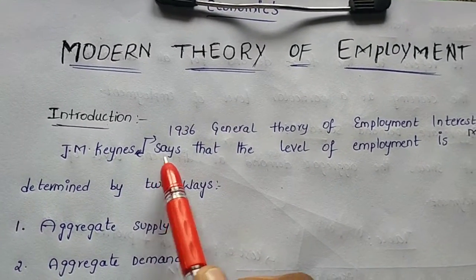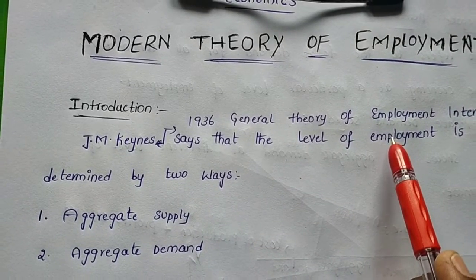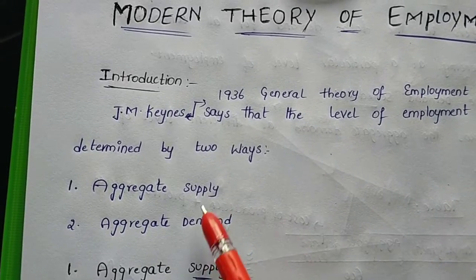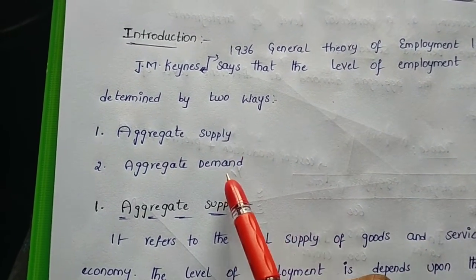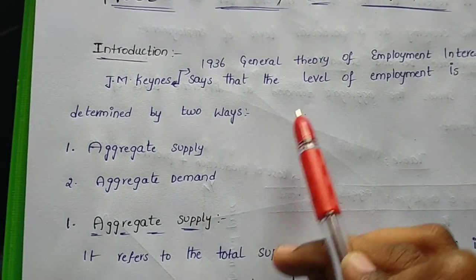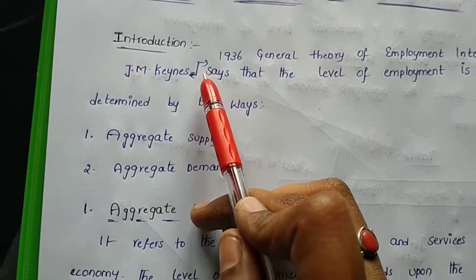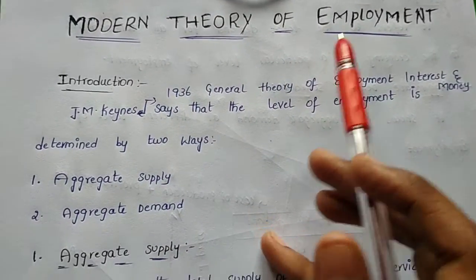J.M. Keynes said that the level of employment is determined by two things, aggregate supply and aggregate demand. He is the economist who introduced the modern theory of employment, or Keynesian theory of employment.